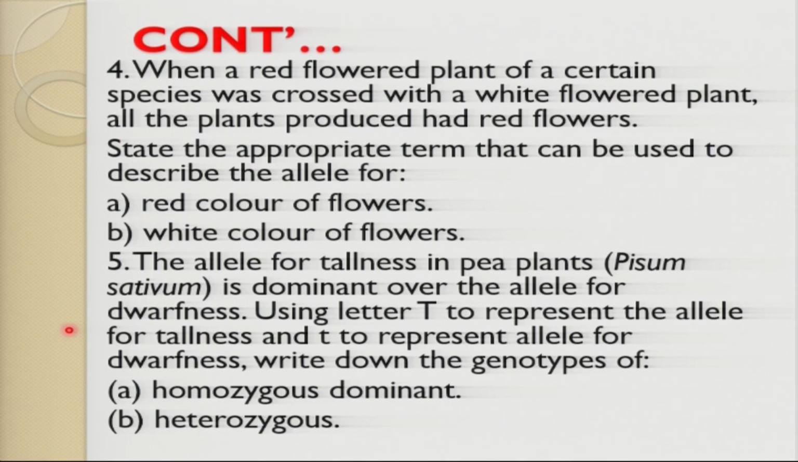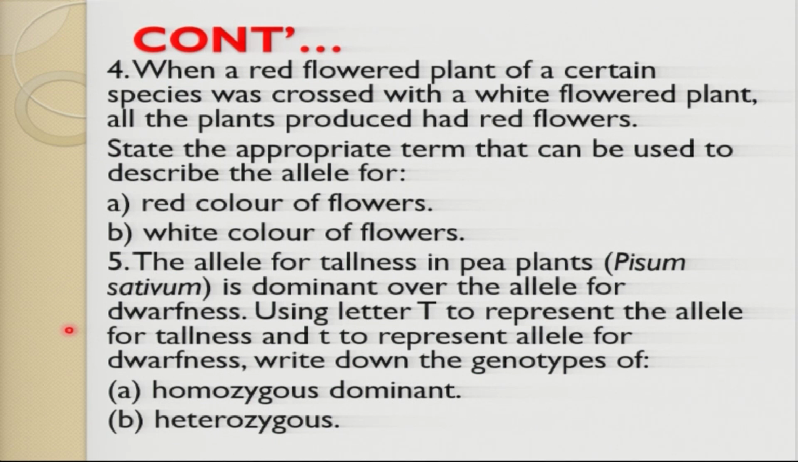I've told you number 4. When a red-flowered plant of a certain species was crossed with a white-flowered plant, all plants produced were red-flowered. State the appropriate terms that can be used to describe that. If all flowers that were produced were red, it is referred to as complete dominance. The white flowers are recessive. The red flowers are dominant.